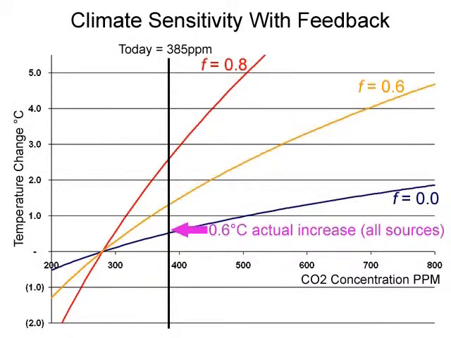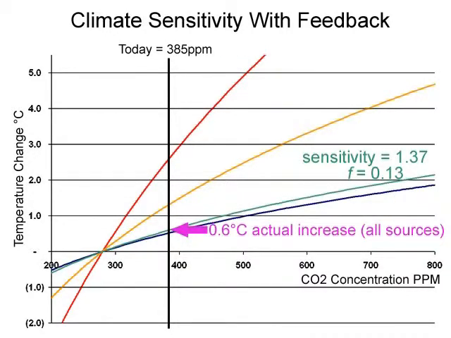Back to our sensitivity chart. You can see that 0.6 C is way below what we would have expected to see with higher feedback-driven forecasts, even if all the 0.6 degrees was from CO2. In fact, 0.6 degrees at 385 parts per million implies a sensitivity of 1.37, which is way below catastrophic levels or the levels used in making catastrophic predictions about the Earth's future.